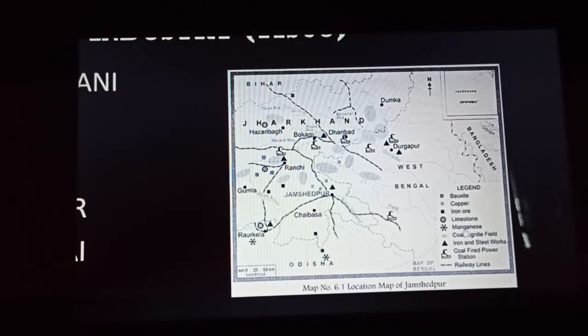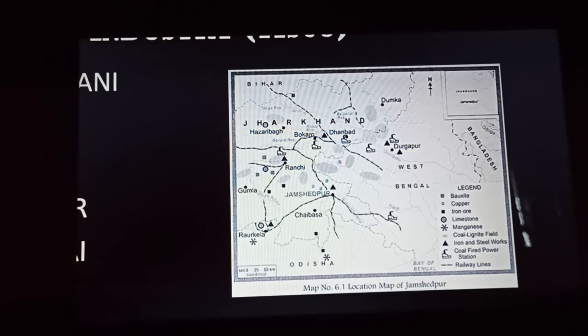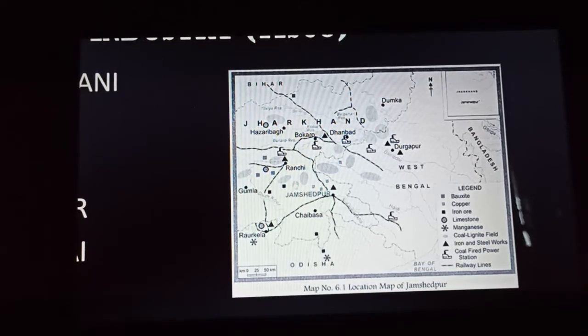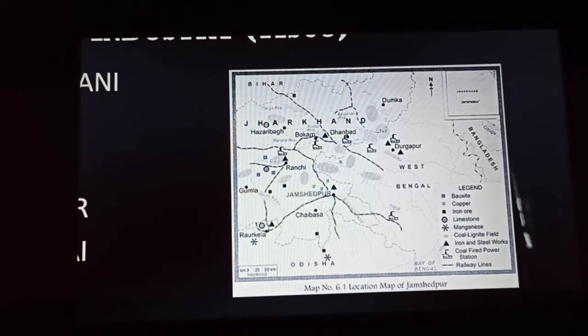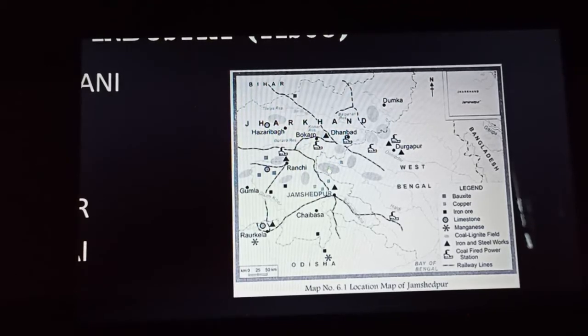So the industry gets its iron from this Gua and Badampahar of this Jharkhand region. Then it gets its coal from the Jharia mine, which is again in the Jharkhand region. So you can see these patches. These patches are actually showing you the coal mines, or the region where the coal is being extracted from for the industry.